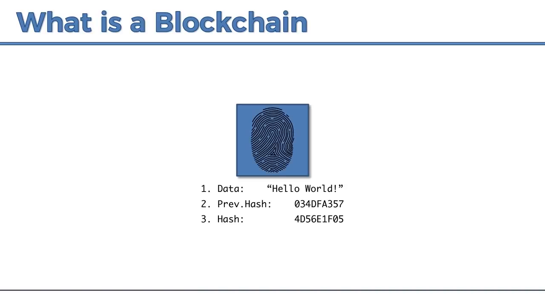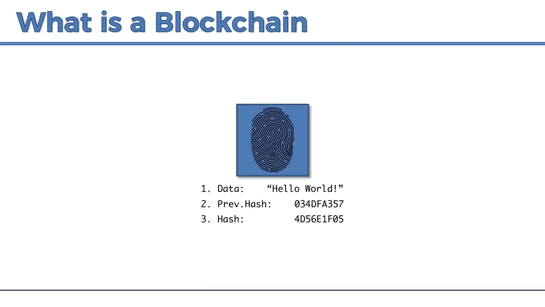It's like taking the first two elements, the data and the previous hash, and finding a number which represents that data. So a shortened version of the data, specifically 64 characters long. We'll talk about hashes more in the future, but right now the best way to think about it is that a digital hash is like a fingerprint of some amount of data. So the block has its own hash, and the previous hash, which is contained within the block as a reference, is actually the hash of the block that came before it.